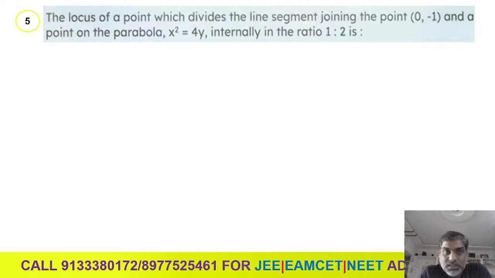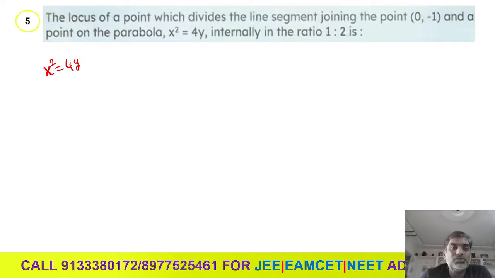Last question of today's session. The locus of a point which divides the line segment joining the point 0, minus 1 and a point on the parabola x square equal to 4ay internally in the ratio 1:2 is. So same question, but here a ratio is given and a different parabola is given. What is the parabola here? X square is equals to 4y is the parabola.